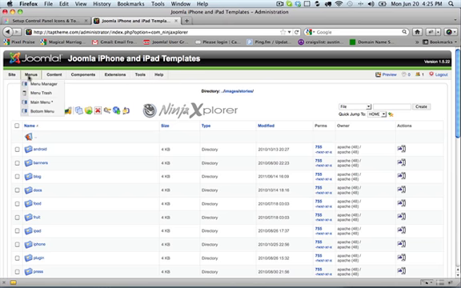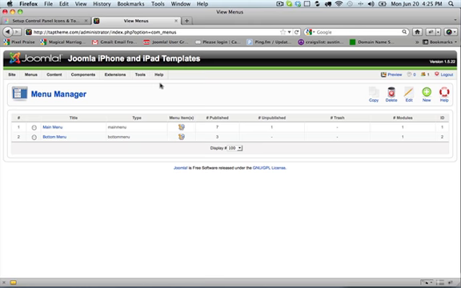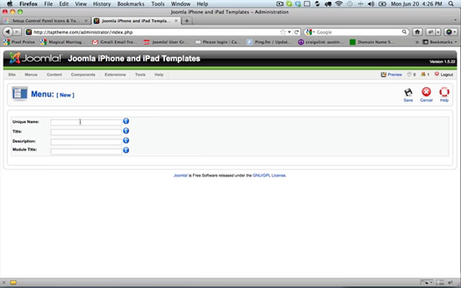Okay, so after we've installed the template and the plugin, what we're going to do is create a new menu. And it's going to be your control panel menu. So we're going to go to New, create a unique name, just control panel. The title is control panel. Description, control panel menu. Then control panel menu. And save.